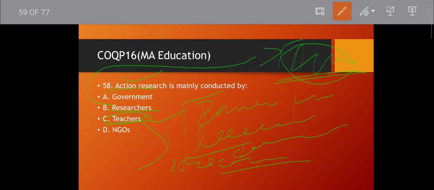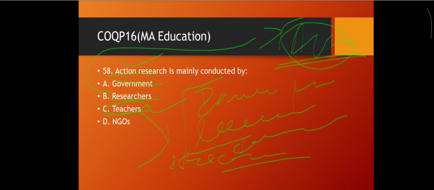But when we have to solve immediate or local problems, then we have to use action research. Action research is always conducted by teachers or the local authorities. They are also called practitioners. Move to the next question.